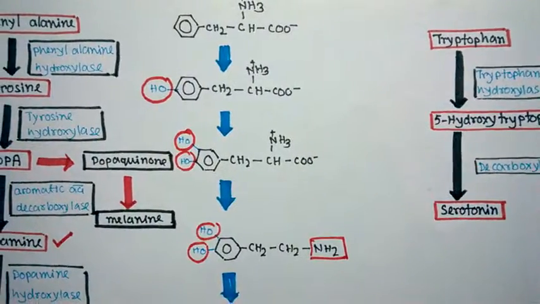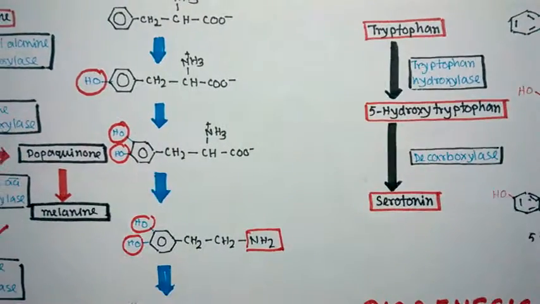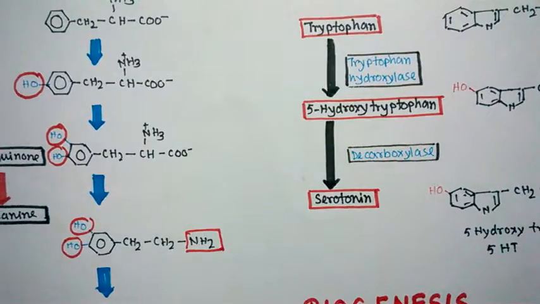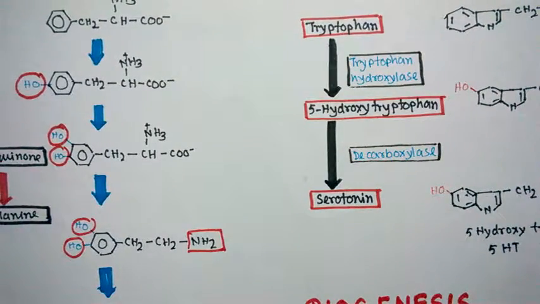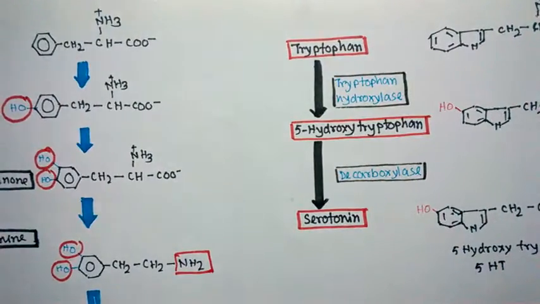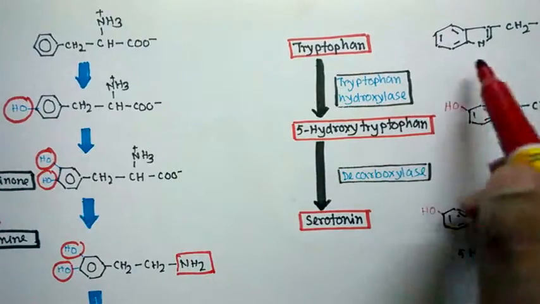So let's talk about the serotonin biosynthesis pathway. The raw material for serotonin is tryptophan. Tryptophan is an aromatic amino acid, so it has a double ring attached to it. One is pentameric and another is hexameric.